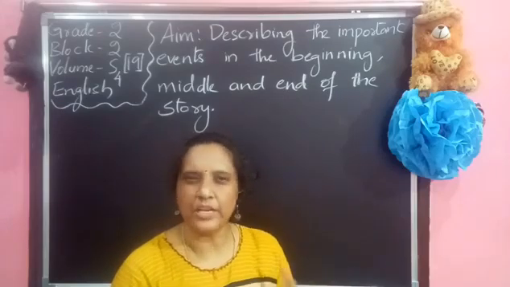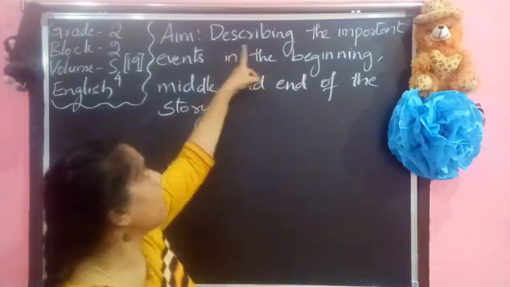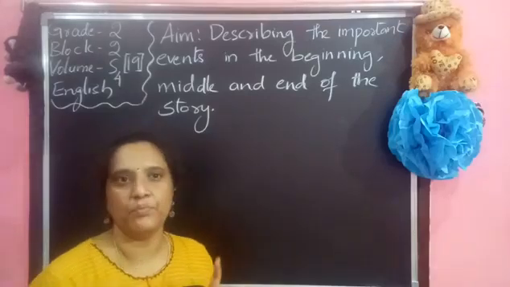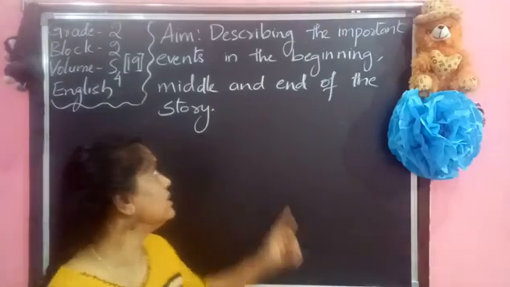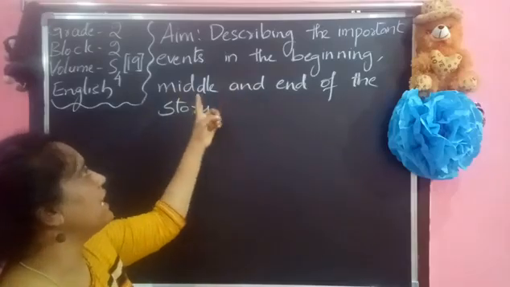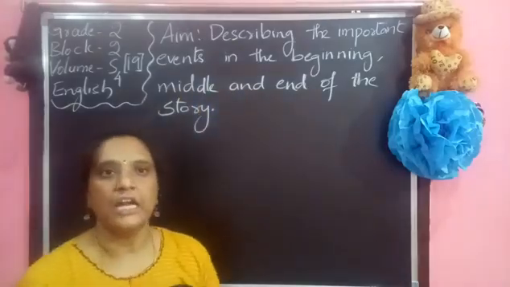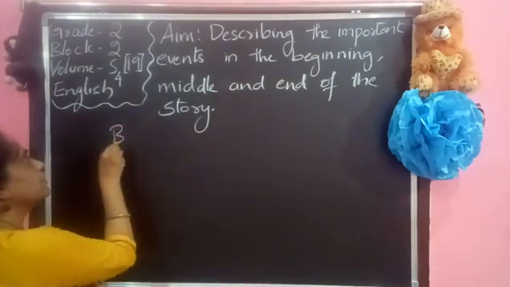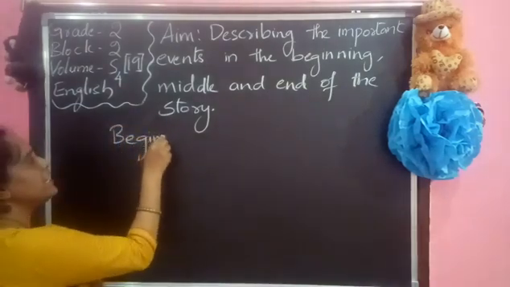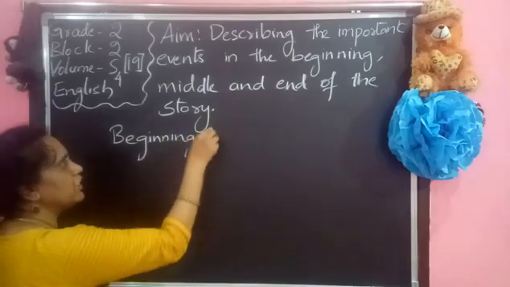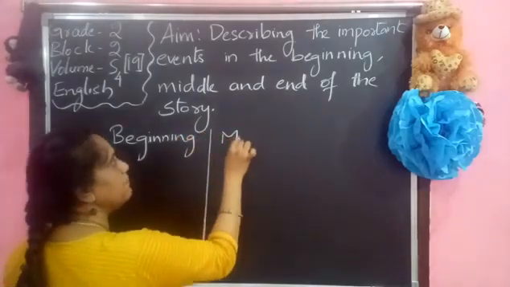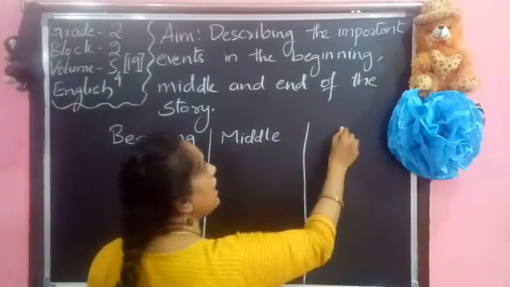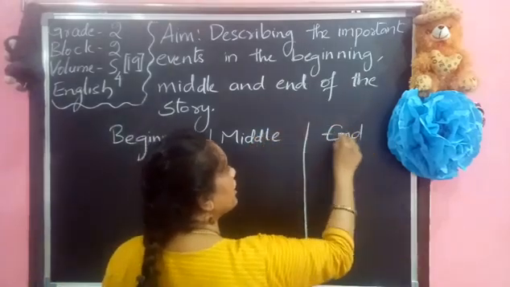Now today, what is our aim? Our aim is describing the important events, only the important events, not every event, in the beginning, middle and end of the story. We want to take only the beginning part of the story, then the middle part of the story in Anya and the Dragon, and also the ending of the story.